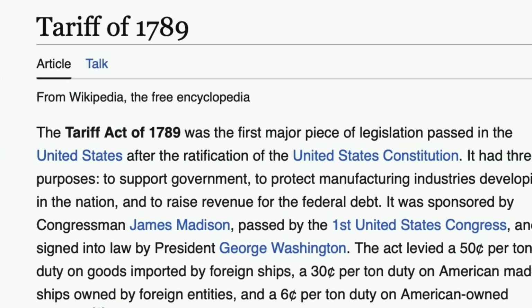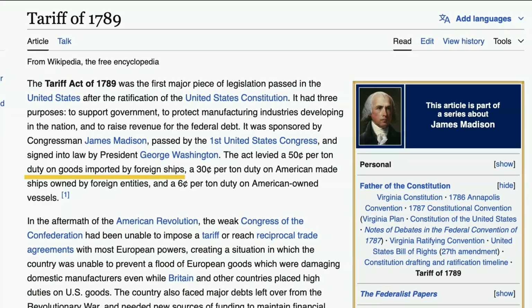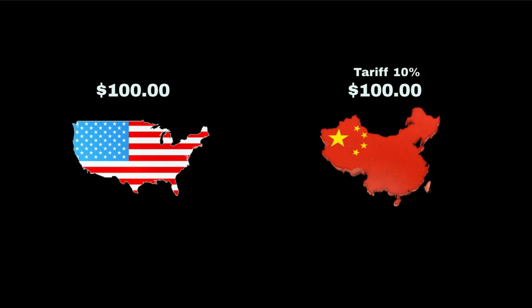But then, the United States had an idea that would change everything. In 1789, they passed a Tariff Act which would impose tariffs on all imported goods. Let's say the United States put a 10% tariff on China. So if a US citizen buys something from China, 10% of that will become a tariff fee, putting some of that money back into the United States.